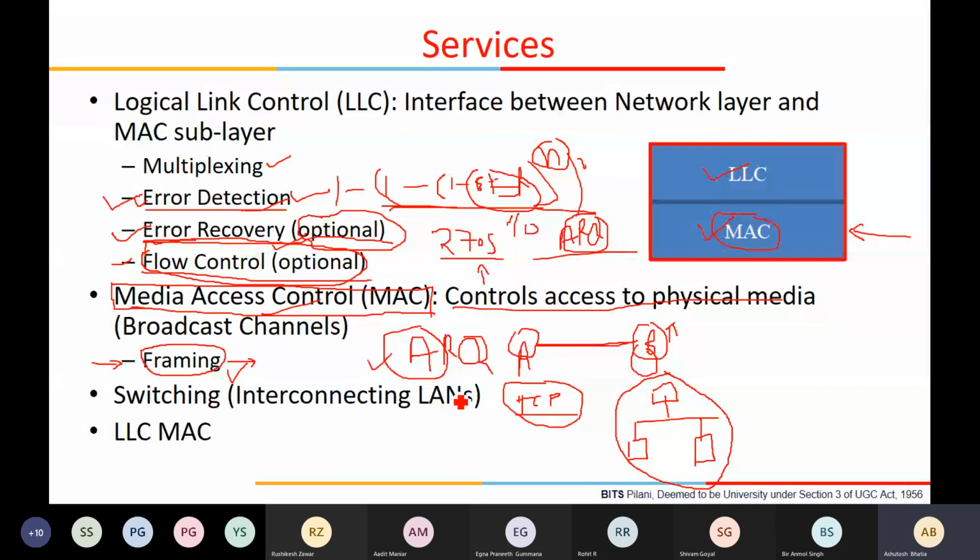Okay, so these are go back and stop and wait, and selective repeat. Those who have already done them, the only thing is that anybody can use them here also for error recovery, correct? Means at the link layer also all these three can be used. However, one interesting thing is that usually the propagation delay in the link layer is very small. So it doesn't make sense to use go back or selective repeat, and therefore till now I don't know any wireless or wired MAC which uses anything other than stop and wait.